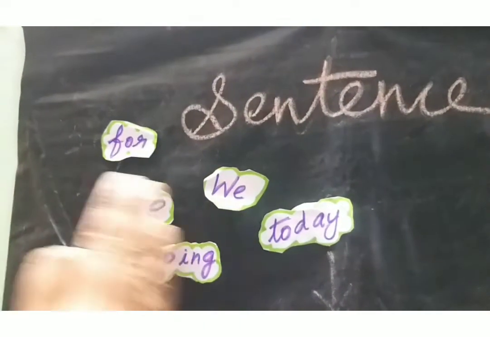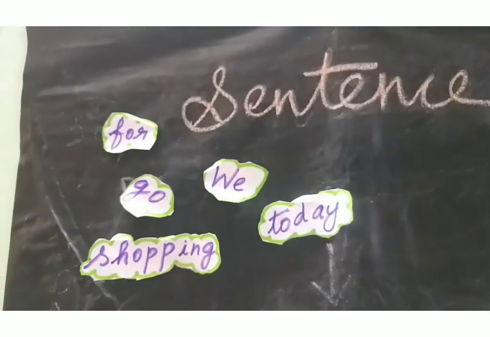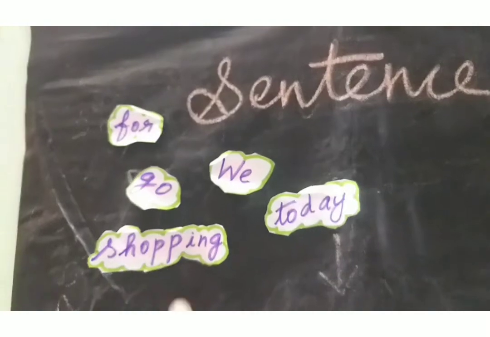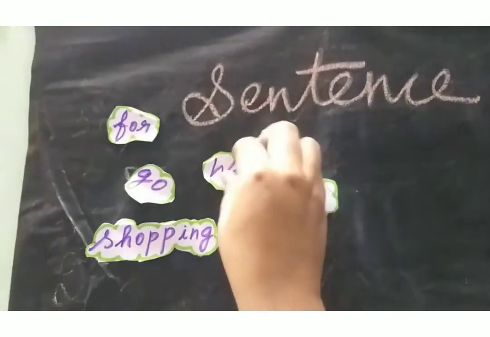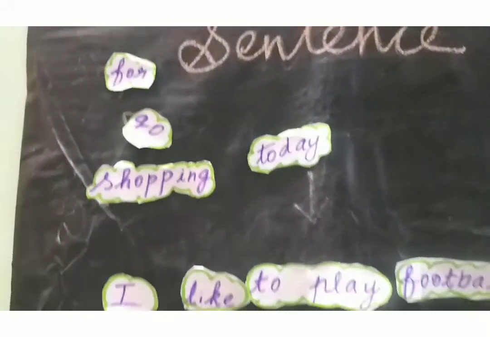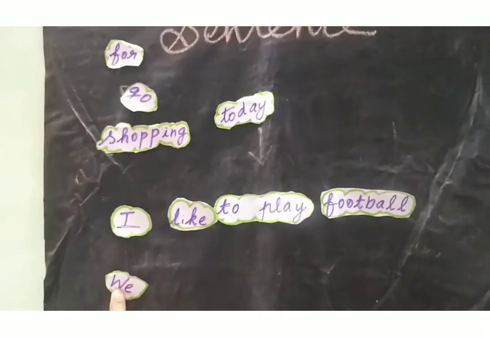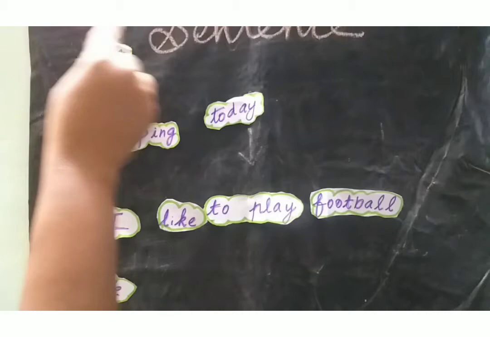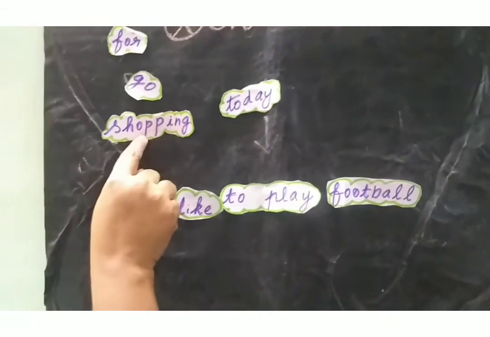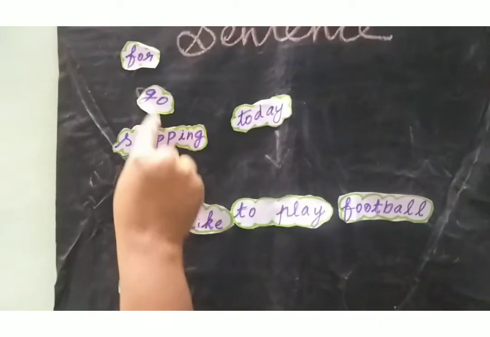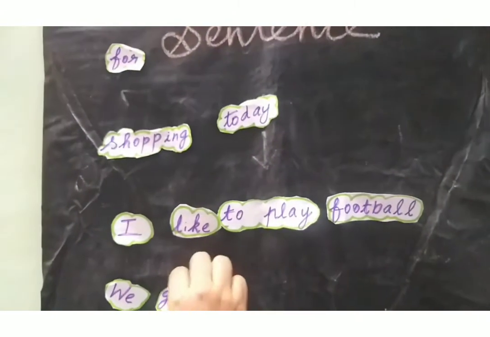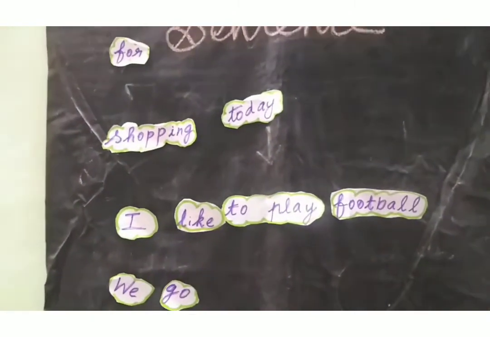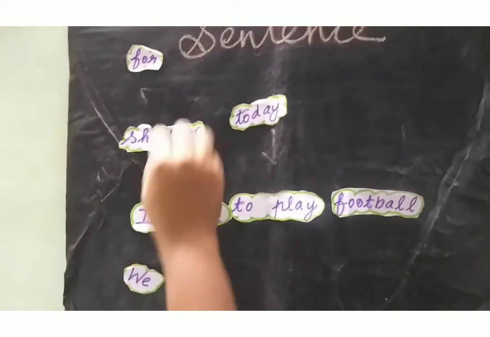Again, you have to see these words. You have to arrange them in the correct sentence. First, you have to choose where is the noun. Where is the noun? We. We is the noun, so you should arrange it first. And second, verb. Where is the verb? Here, shopping is the verb. No, go is the verb. Yes. So, go.